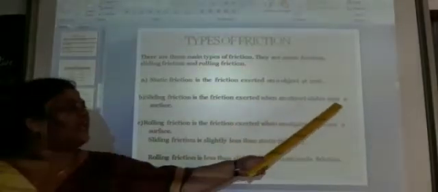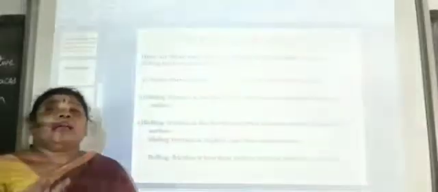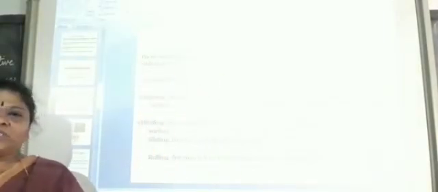Any object at rest is nothing but static friction. Now sliding friction is the friction exerted when an object slides over a surface. Suppose we are pushing a table or a cupboard, it is nothing but sliding friction, and the force exerted will be less. Understood? Compared to static friction, the force exerted by sliding friction will be less. Every object which is at rest is nothing but static friction.